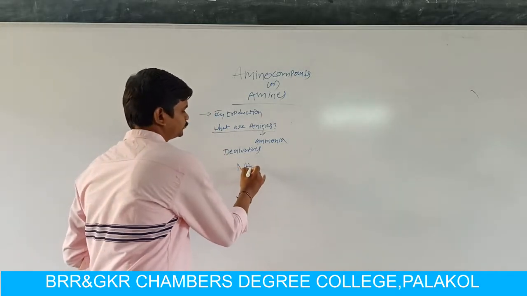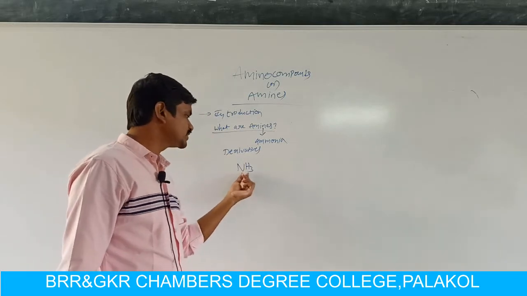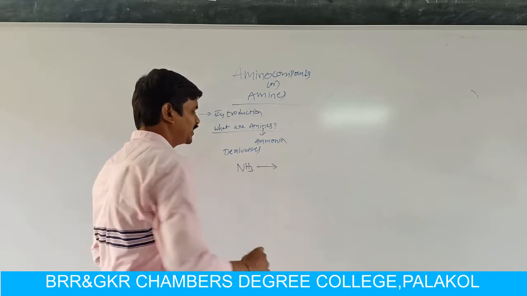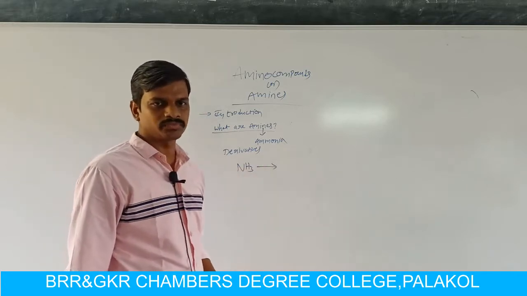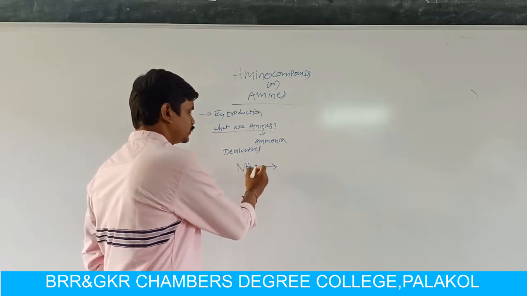What is ammonia? NH3 is called ammonia. In ammonia, the nitrogen atom is attached to three hydrogen atoms. Amines are derivatives of ammonia. Here in ammonia, nitrogen is attached to three hydrogen atoms.